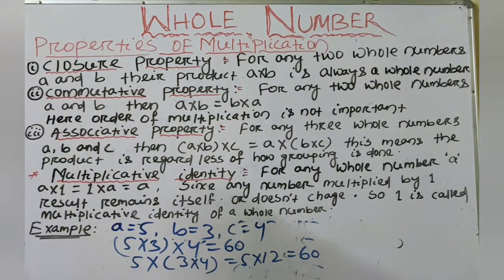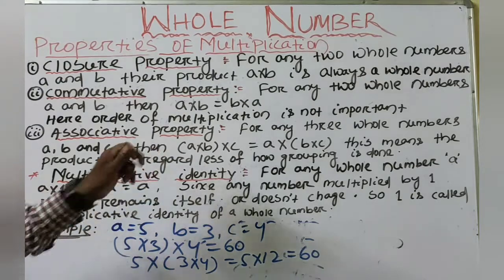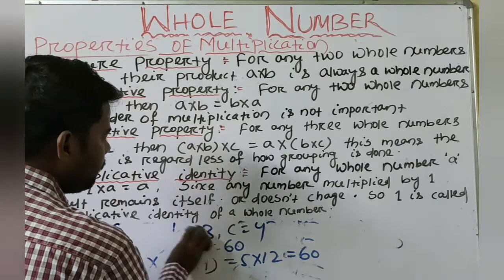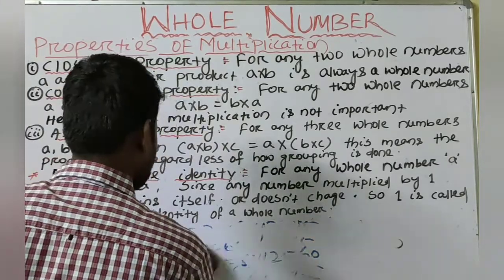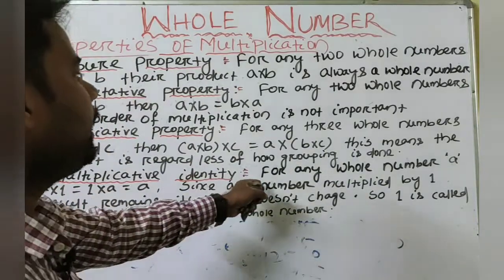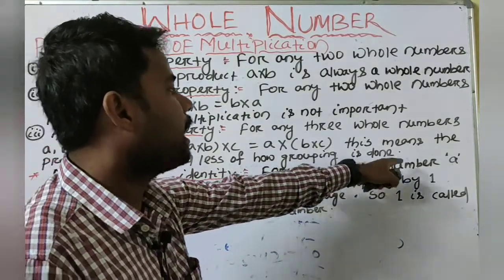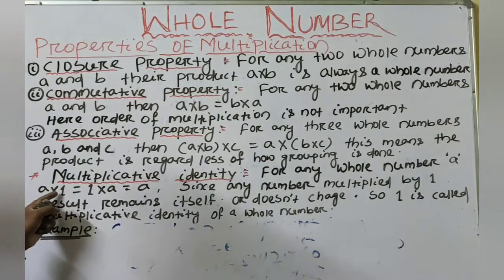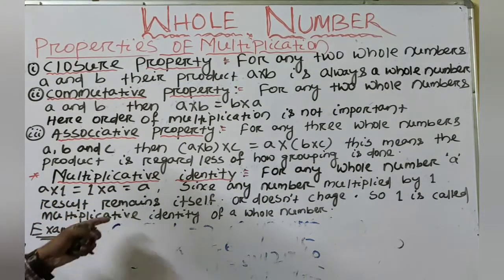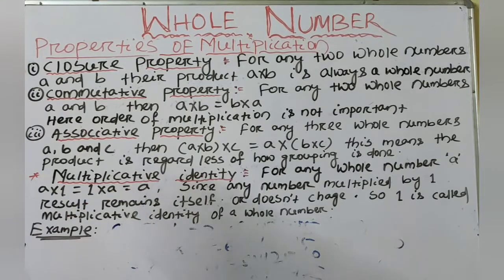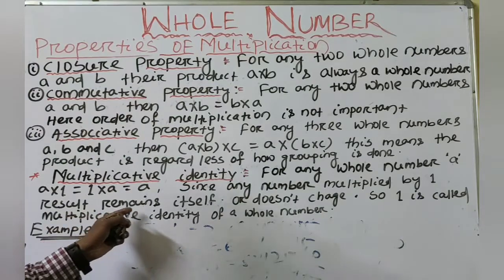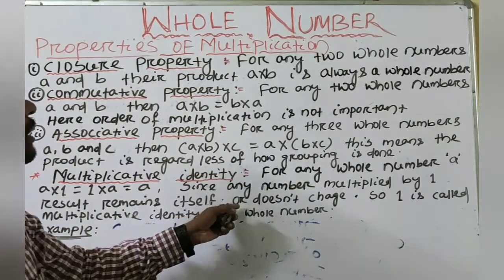Now we'll know the multiplicative identity of multiplication. For any whole number A, A multiply 1 is always equal to 1 multiply A is equal to A, since any number multiplied by 1, the result remains itself or does not change.